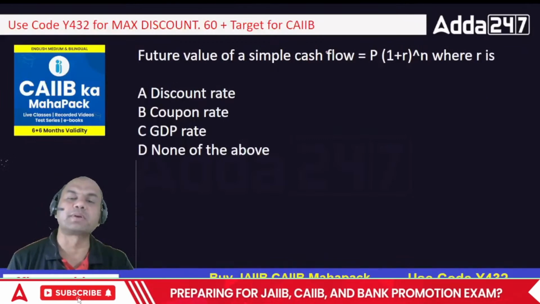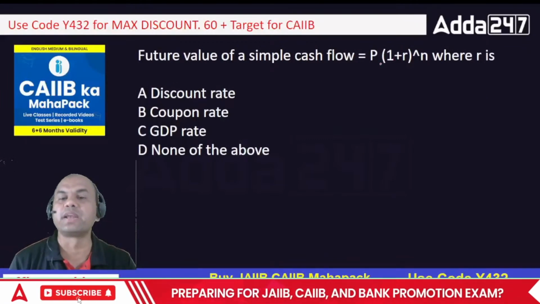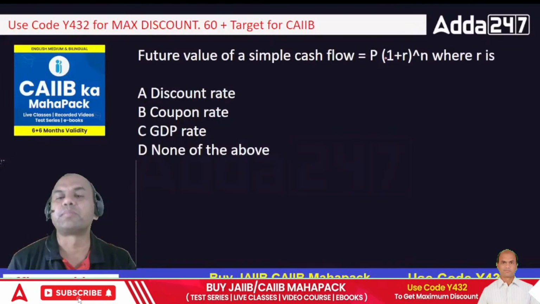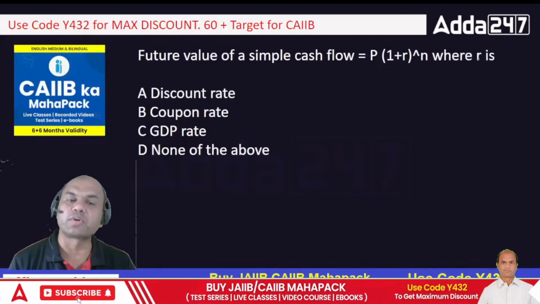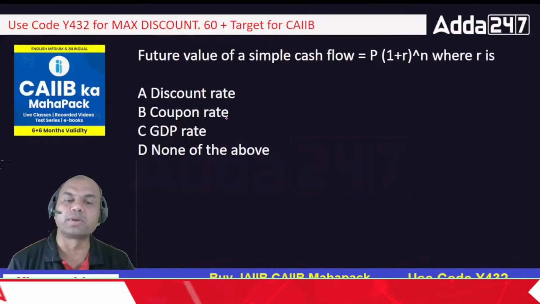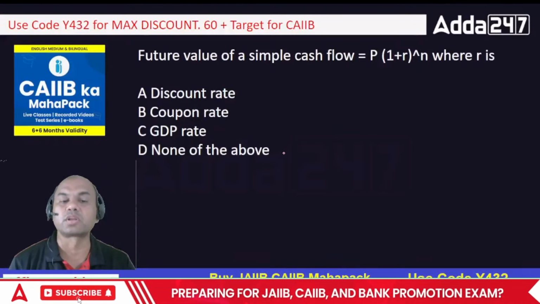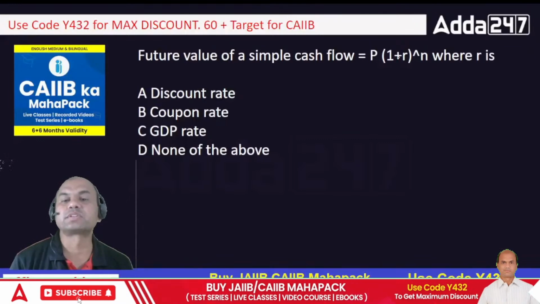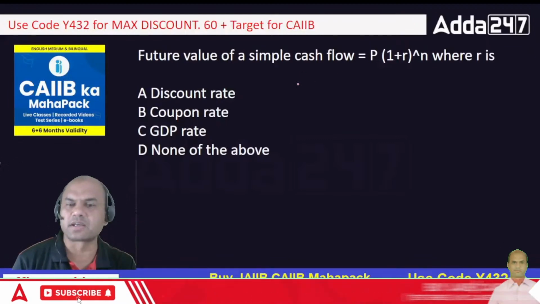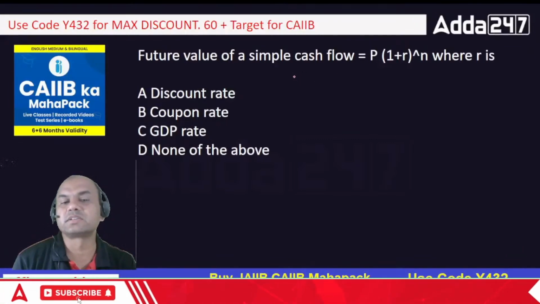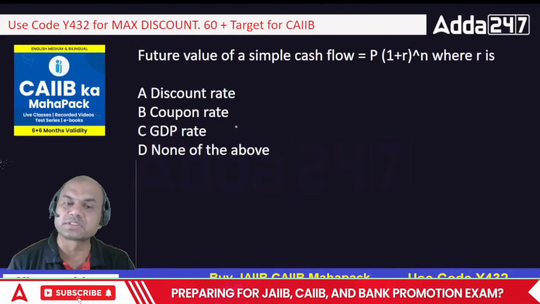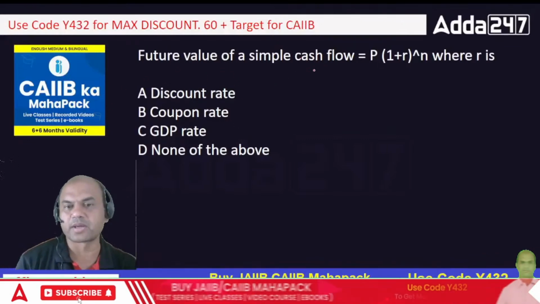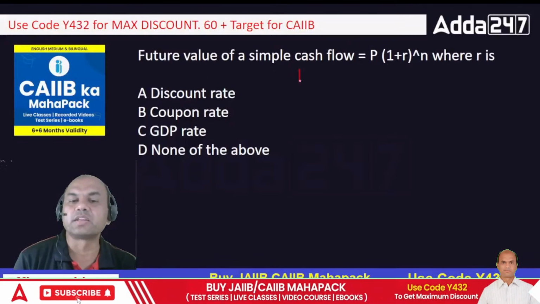Future value of a simple cash flow is P equals P into (1 plus R) raised to N, where R is what? Discount rate, coupon rate, GDP rate, growth, none of the above. There are various names to this R. I'll answer that one which is there in the last. It can be called inflation.